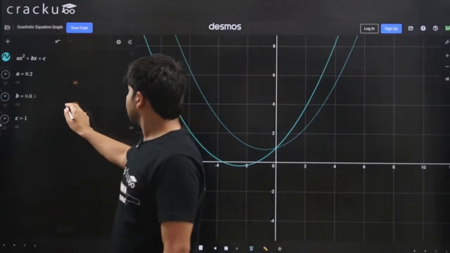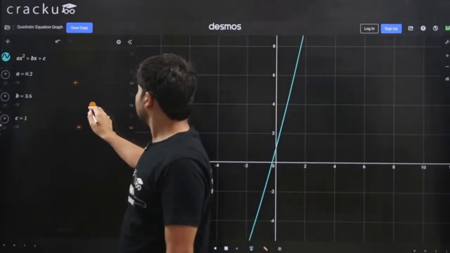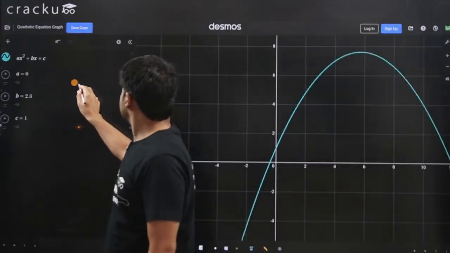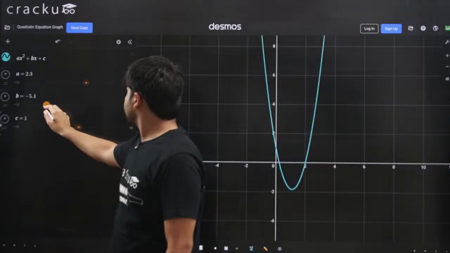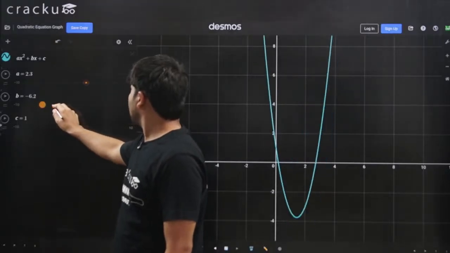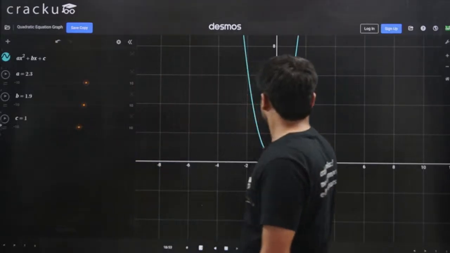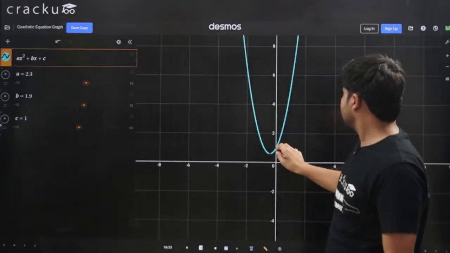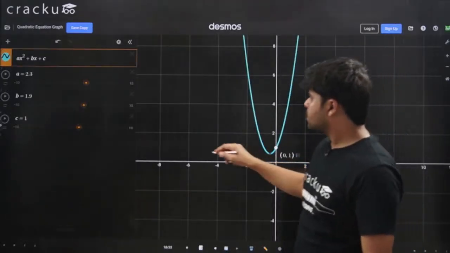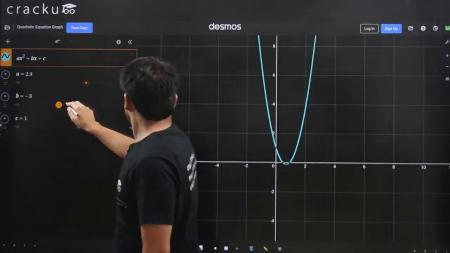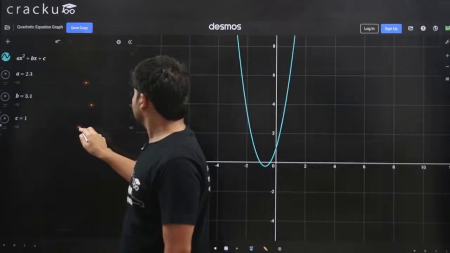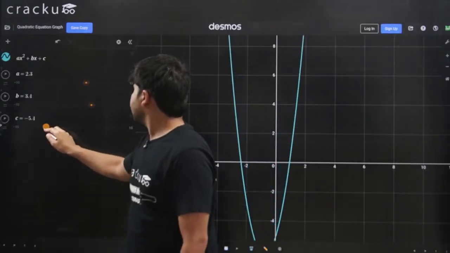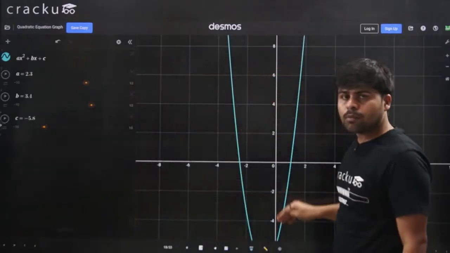If you change b, all it does is somewhat rotate it. So it just rotates the quadratic function. Here I am changing b. It is rotating somewhat around this value right here, 0, 1. If you change the value of c, all that happens is the quadratic goes up or down.